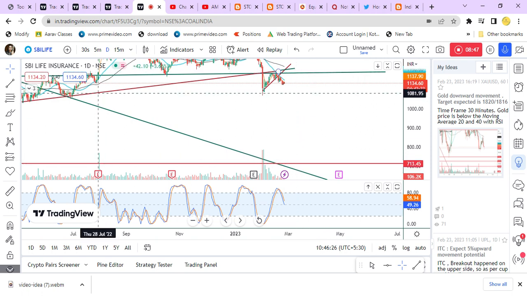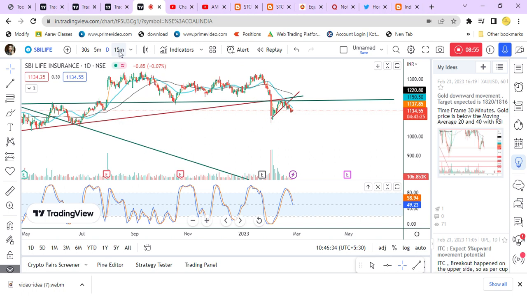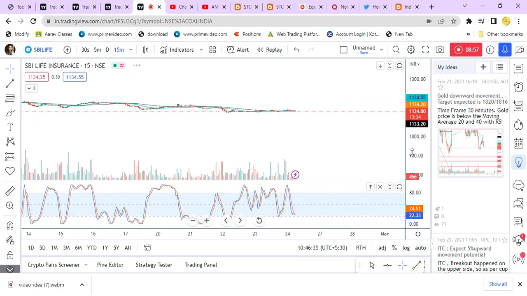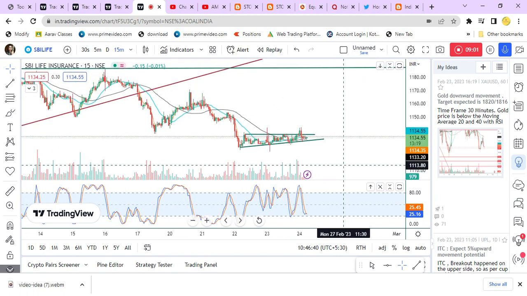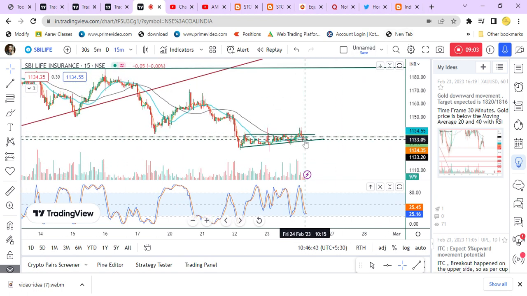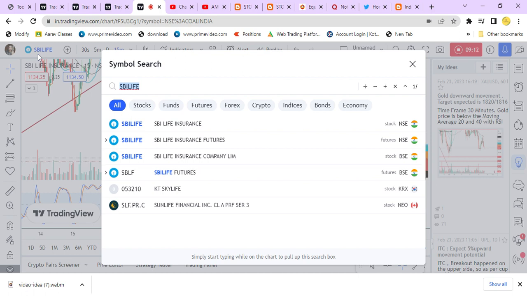This is for the higher time frame. Please note, this is for the higher time frame, that is the day chart. For the lower time frame, this acts as the stop loss, and this will be the continuation of the call. Okay, so this is about SBI Life. Next is BPCL.